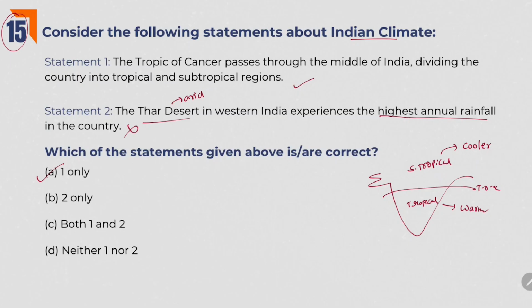So with this we have completed the discussion of all 15 questions. In this we have discussed almost all the important things regarding physical geography. We have discussed about Tropic of Cancer, what are the states it passes through. We have discussed about Indian Standard Time. We have also discussed about coastline, longest coastline, shortest coastline. Also, international boundaries. What are the countries with which India shares longest boundary?